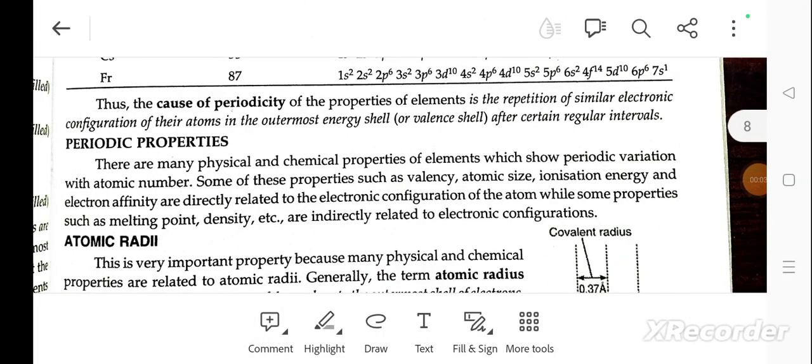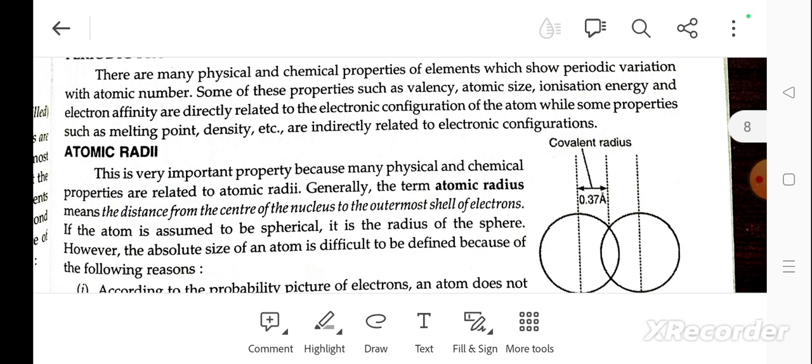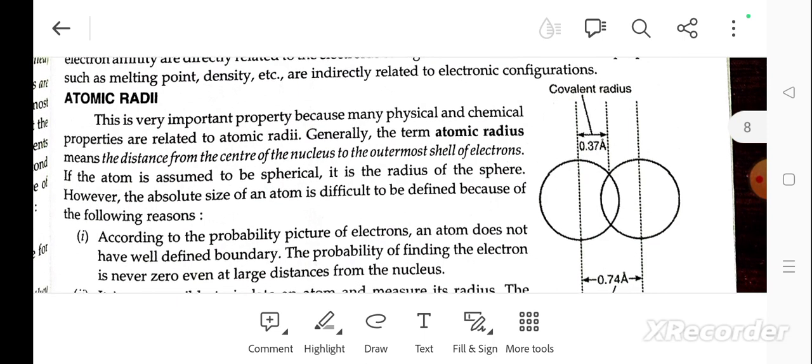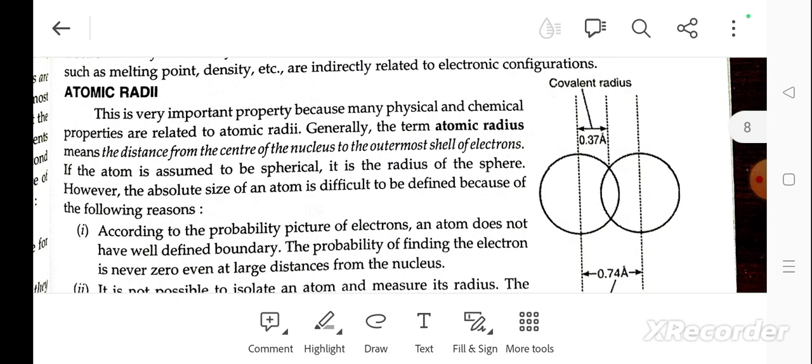Periodic properties. There are many physical and chemical properties of elements which show periodic variation with the atomic number. Some of these properties, such as valency, atomic size, ionization enthalpy and electron affinity, are directly related to the electronic configuration of the atom, while properties such as melting point and density are indirectly related to the electronic configuration. First, atomic radii. This is a very important property because many physical and chemical properties are related to atomic radius.